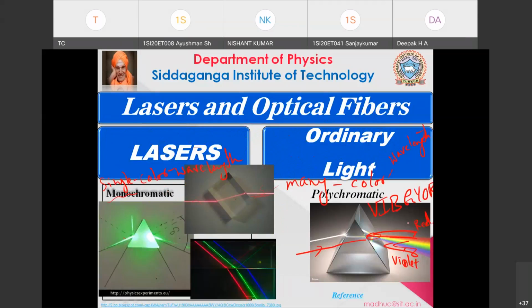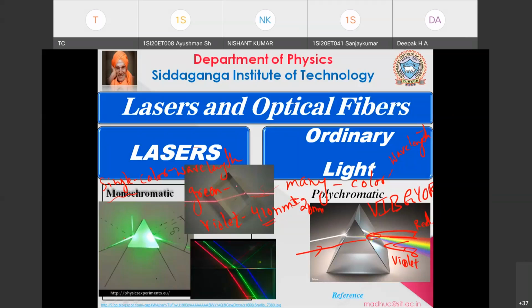When I call it monochromatic, that means it is a single color and it has a constant wavelength. For example, let us take VIBGYOR. If I take violet, it will have a wavelength of around 410 nanometer, maybe plus or minus 20 nanometers. That is the difference. That means it can be either 390 or 430.